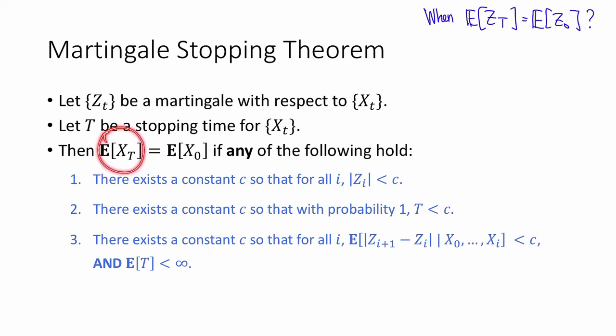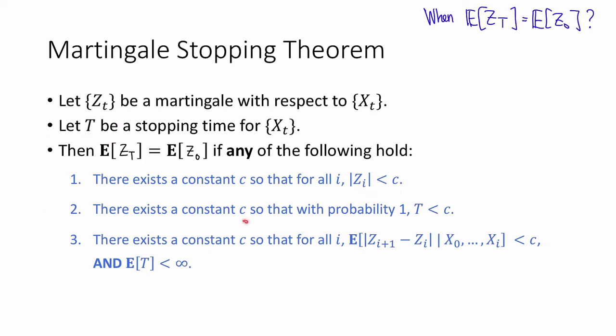Whoops, there's a typo here. These should be Zt's. Let me fix that. Okay, typo fixed. The conclusion says that the expected value of Z sub T is equal to the expected value of Z0 if any of the following three things hold. First, if there exists some constant c, so that for all i, the absolute value of Zi is strictly less than c.